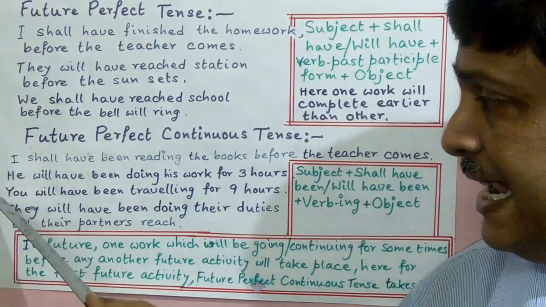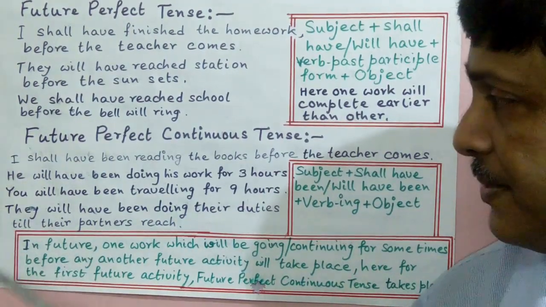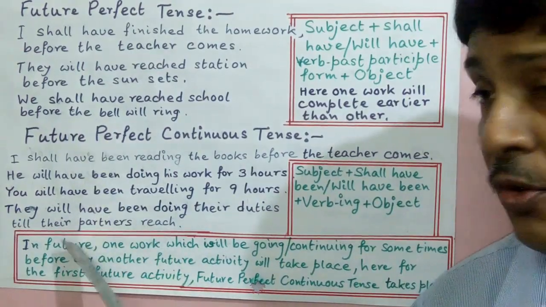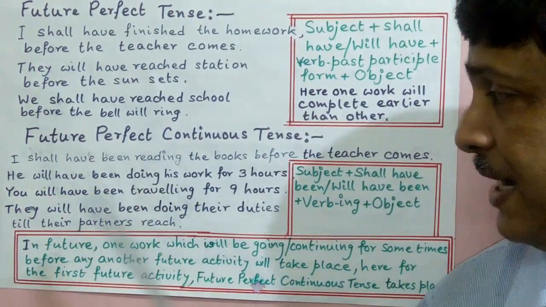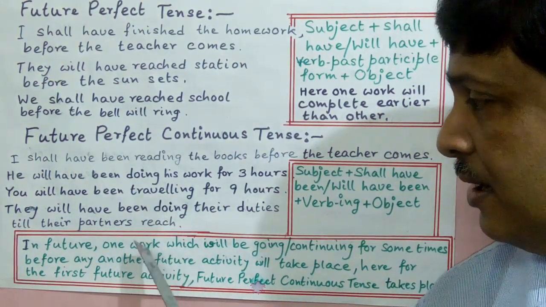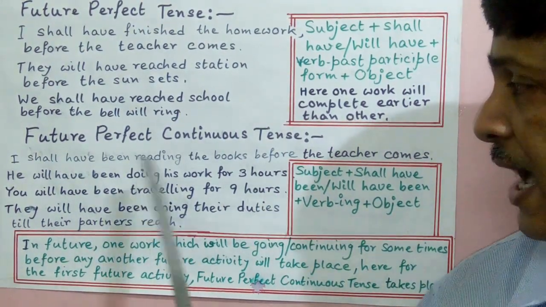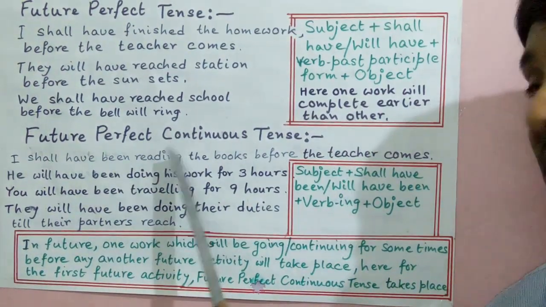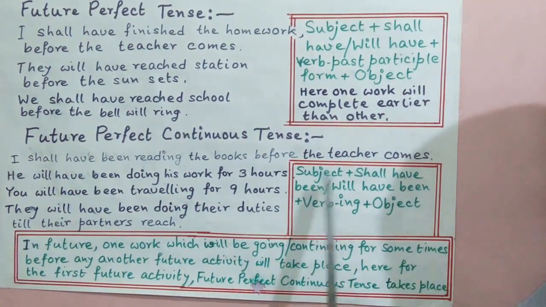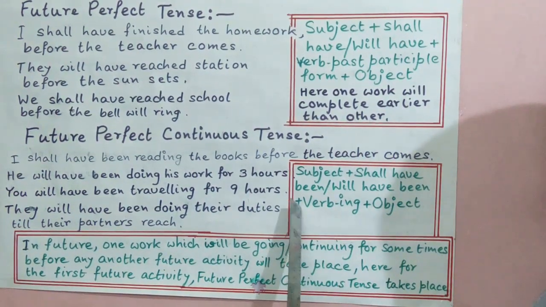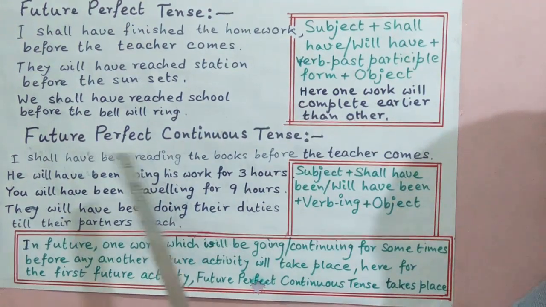So here I, he, you, they all are subjects. Shall have been, will have been is used, and ing with verb read, ing with verb do, ing with verb travel, ing with verb do, and the other part is the object. So here the formula of future perfect continuous tense is subject plus shall have been or will have been plus ing with verb and object.